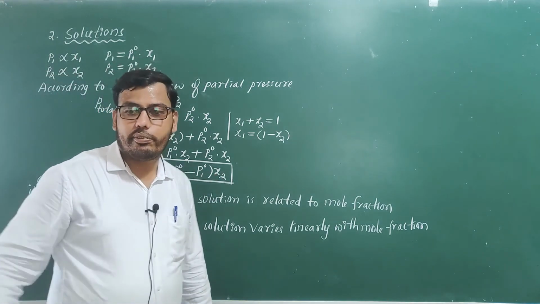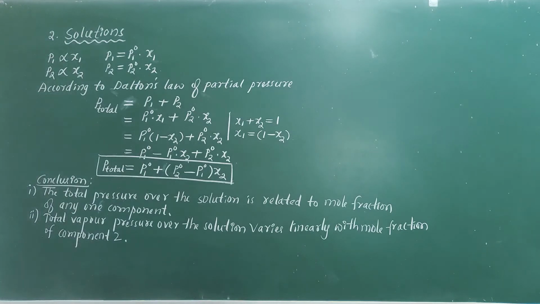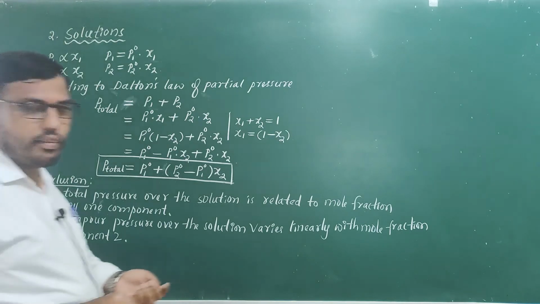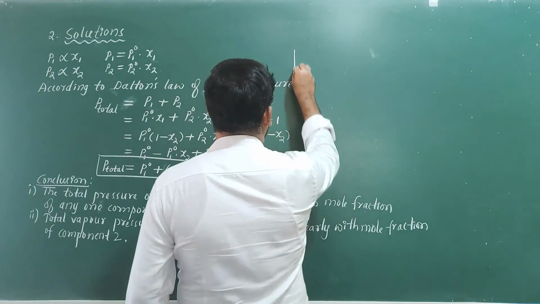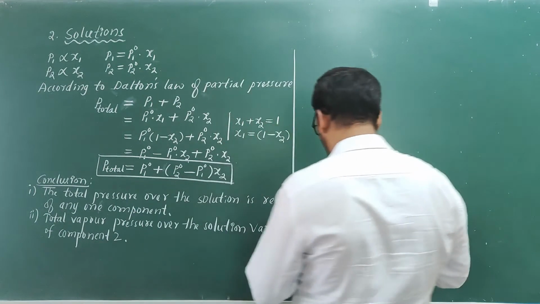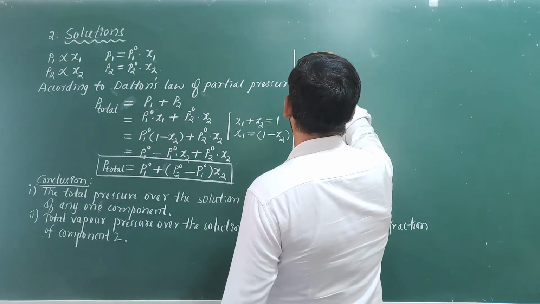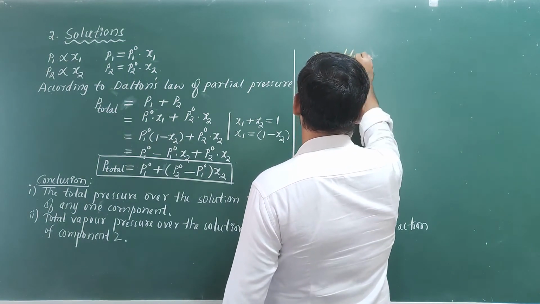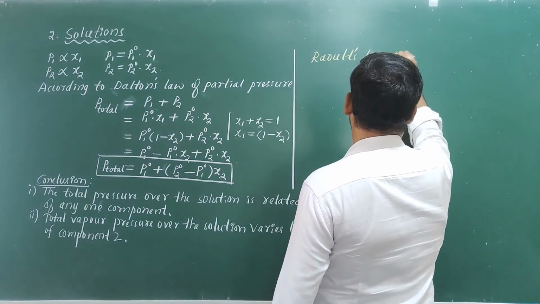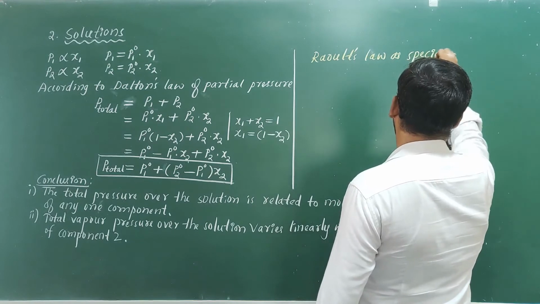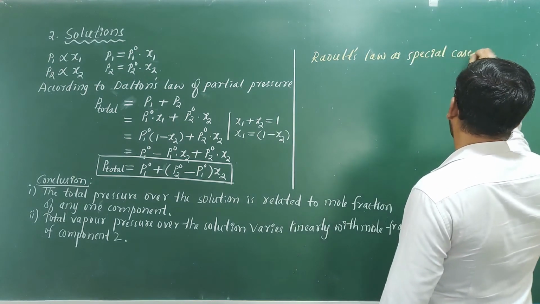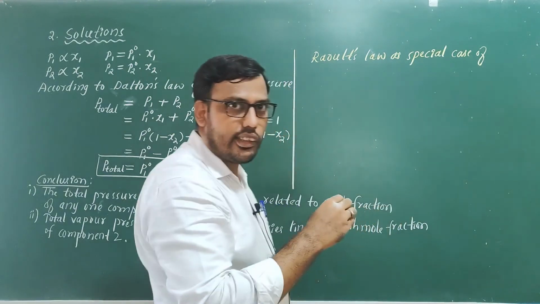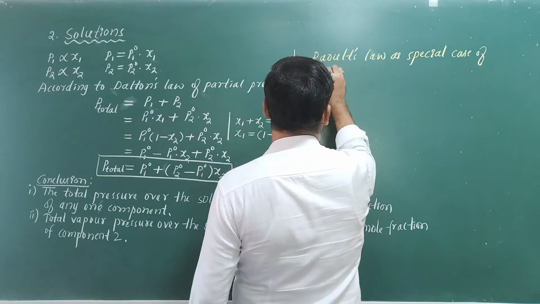So, this is about Raoult's law and how to convert the total vapor pressure of the solution with respect to any one of the components. Now let us compare our Raoult's law with Henry's law. We say Raoult's law is a special case of Henry's law. I will tell you how it is.